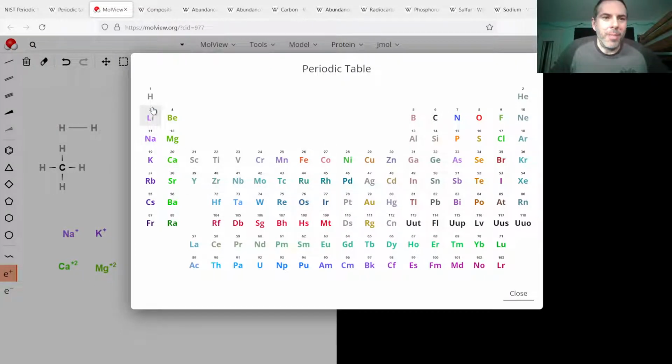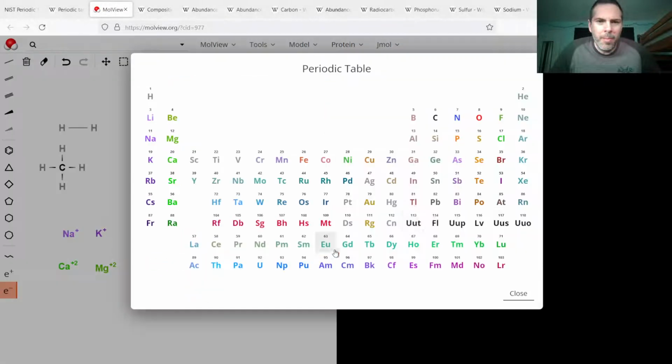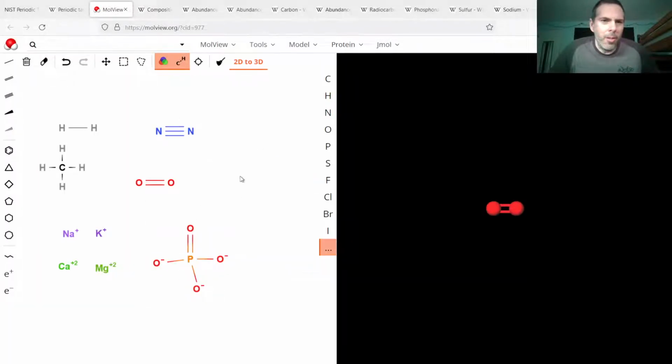So this might be confusing. Here's hydrogen, and we grabbed these four elements here, along with carbon, nitrogen, oxygen. So next, phosphorus, which we'll just show as a phosphate ion. Sulfur, which in biology wouldn't be in this form.